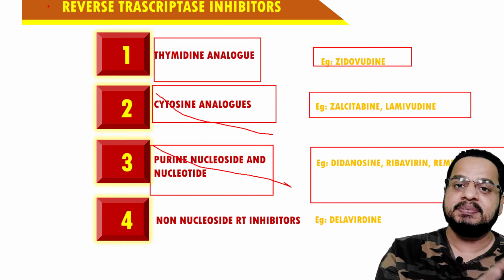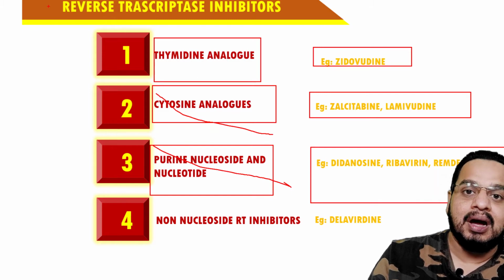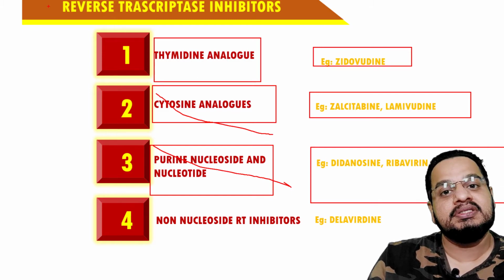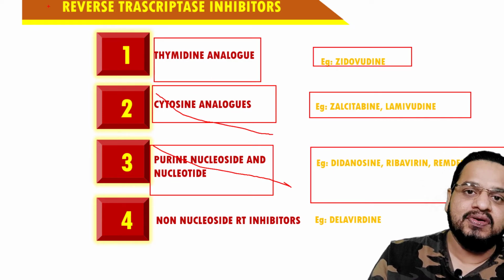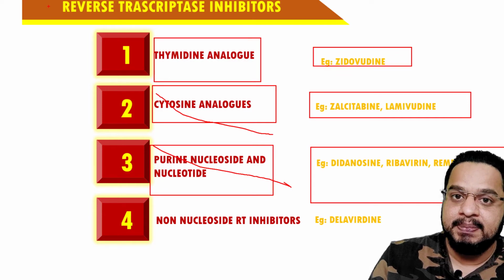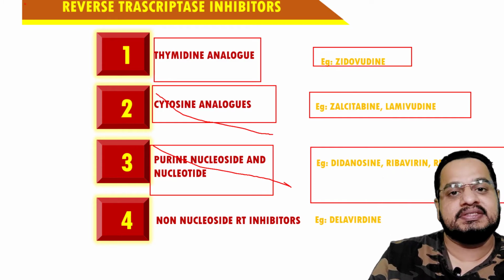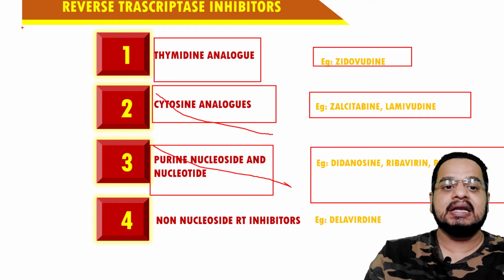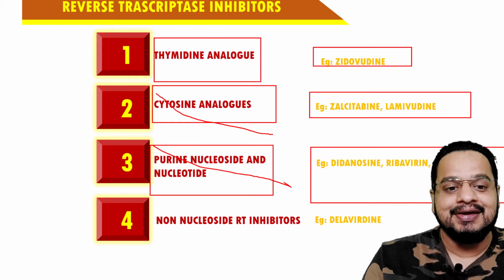If this reverse transcriptase is inhibited, the normal RNA won't convert into the single stranded DNA, and ultimately the replication of the RNA will not take place. Ultimately the replication of your virus will not take place. So these are the reverse transcriptase inhibitors again: thymidine, cytosine, purine.